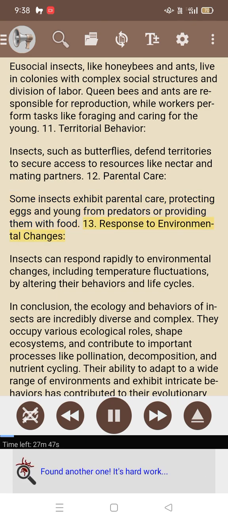13. Response to environmental changes. Insects can respond rapidly to environmental changes, including temperature fluctuations, by altering their behaviors and life cycles.